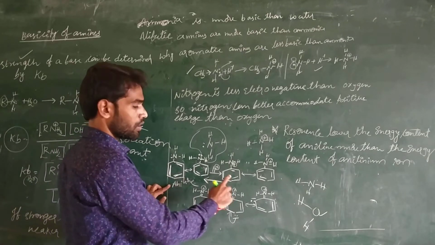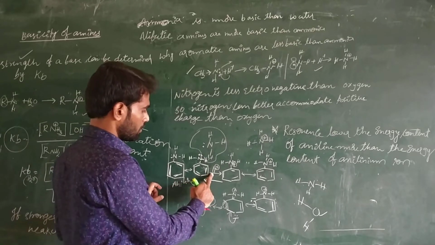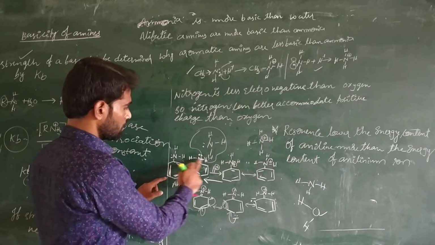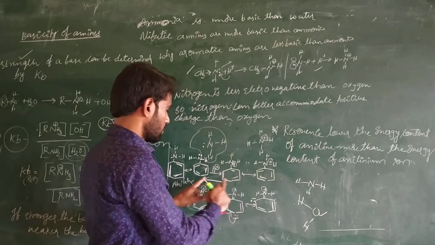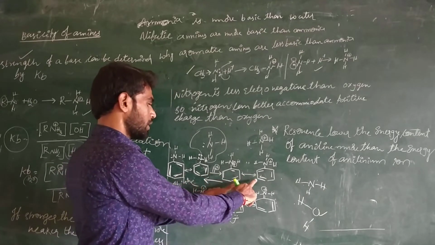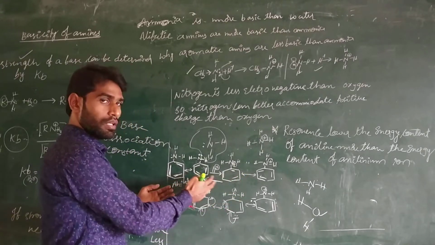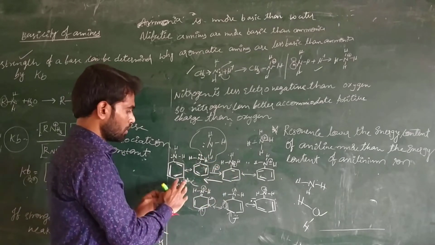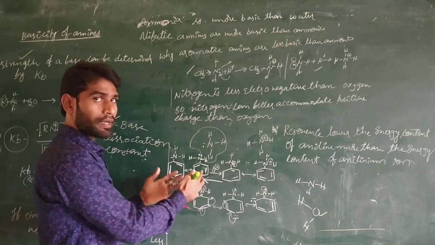That's why it does not react with the H plus ions. So in the case of aniline, the molecule is more stable than the ion. What is the ion of aniline? Anilinium ion is the ion of aniline. And the anilinium ion is less stable compared to aniline, so that's why the reaction is shifting towards the left direction and the equilibrium is moving towards the aniline side. So that's why it has a low Kb value. It is not reacting with the H plus ion.